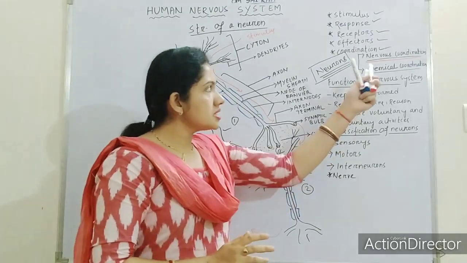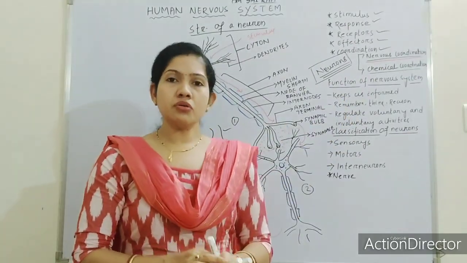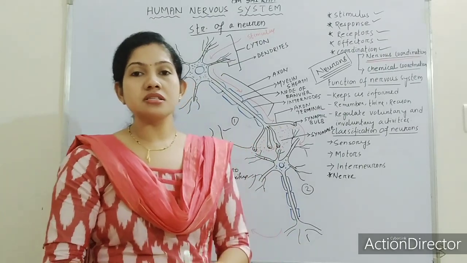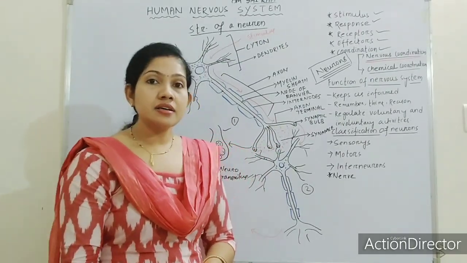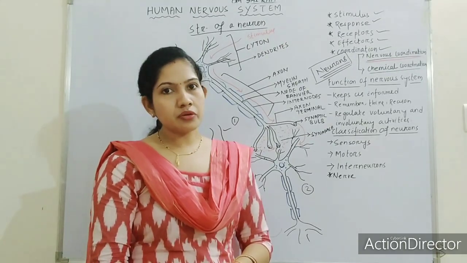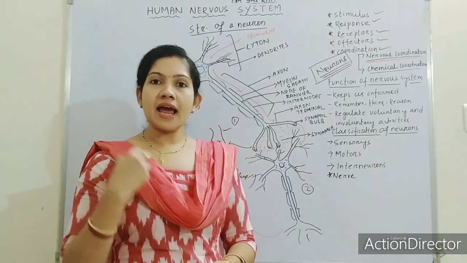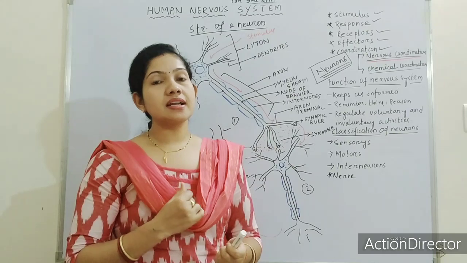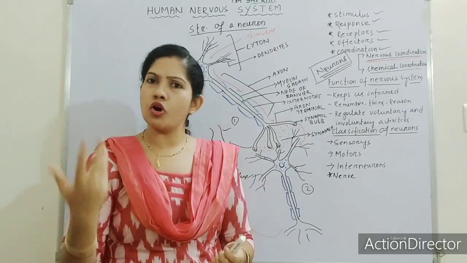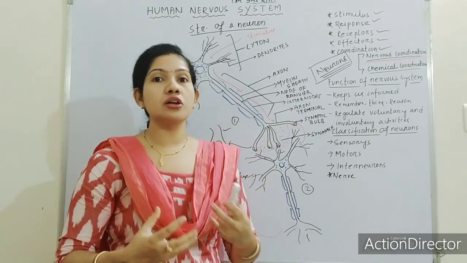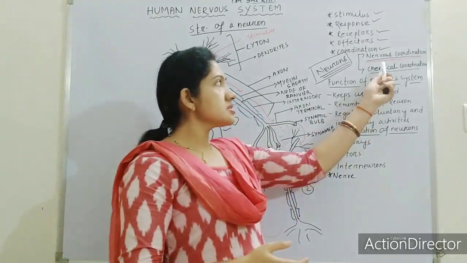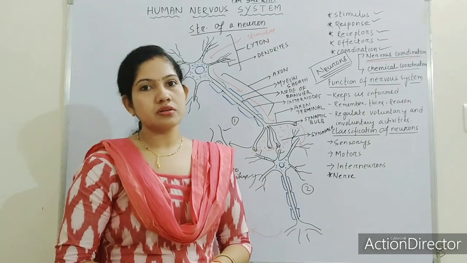Got it? So what is chemical coordination? Chemical coordination is nothing but the chemical changes that occur inside our body, like the effect of hormones. As you know, there are so many glands present in our body, and those glands help in the secretion of several hormones, and when those hormones act in a coordinated manner, we call it chemical coordination. Got it?